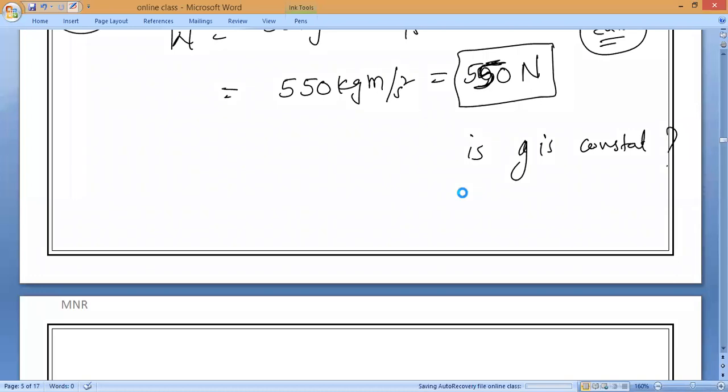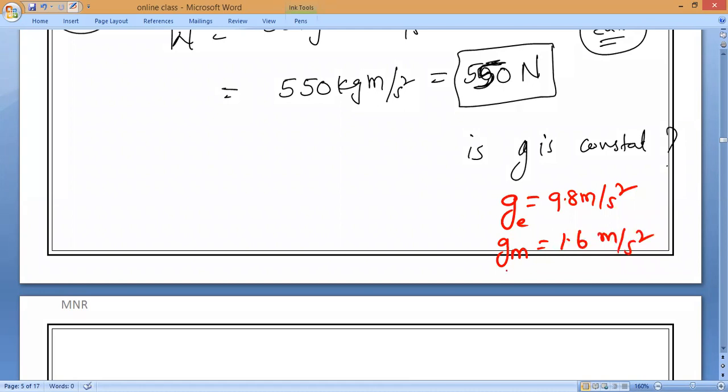What is the G value of Earth? Average G value, 9.8 meter per second square. This is Earth. What is the G value of Moon? Everybody, Moon, 1.6 meter per second square. What is the G value of Sun? Around 372 meter per second square. Now, is it the same throughout the universe? No, sir.